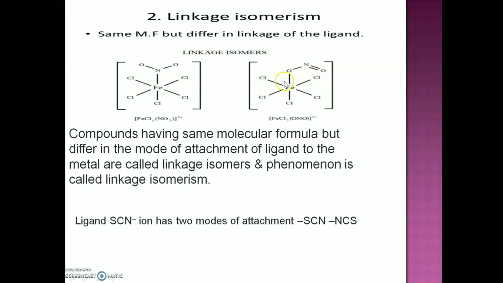Compounds having the same molecular formula but differing in the mode of attachment of the ligand to the metal are called linkage isomers. Some other examples of ambidentate ligands are SCN- and NCS-. In SCN-, sulfur can attach to the central metal atom, and in the case of NCS-, nitrogen can attach to the central metal atom.